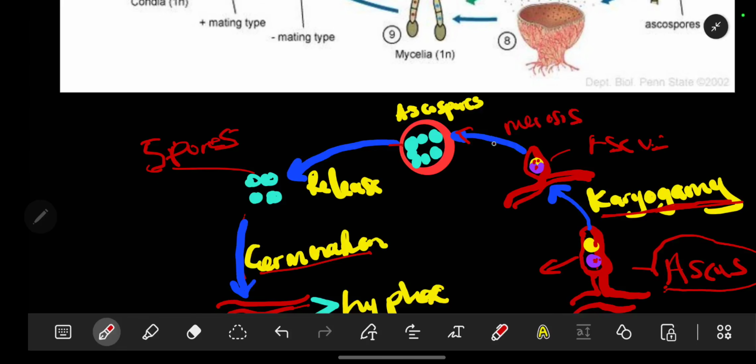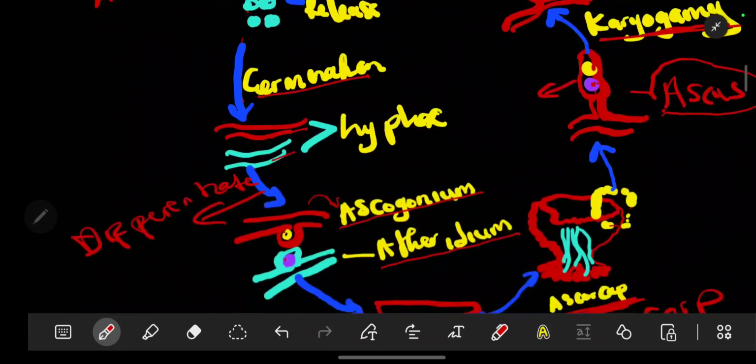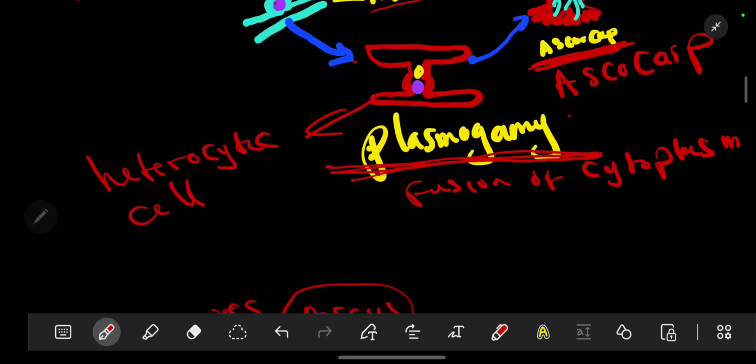After that, we are going to have our meiosis. After meiosis, we are going to produce our spores like that. So meiosis is very important here. After that, our meiosis will take place, in which there will be the division of the chromosomes to produce our ascospores, or rather the spores. So this is basically the ascus. Then the ascus will be able to release the spores, which we are going to be calling the ascospores, and the cycle continues like that.